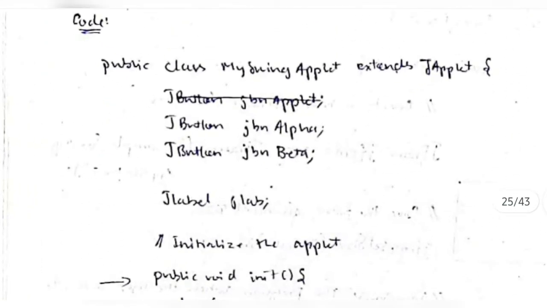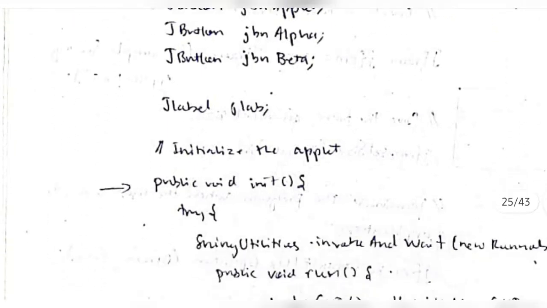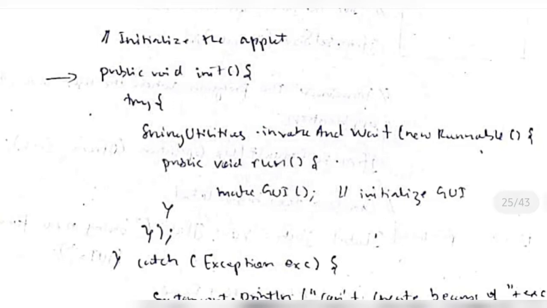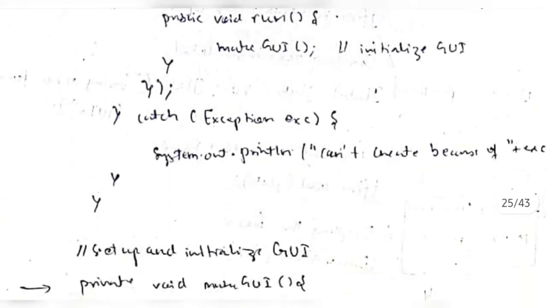We'll be having a class first, MySwingApplet extends JApplet. We'll be having two buttons. First one is for alpha, second button is for beta, and we'll be having a JLabel. Then firstly we'll be initializing the applet, meaning the init function will be written, that's for initialization, and it will make a thread and run makeGUI. Okay, then what does makeGUI do?